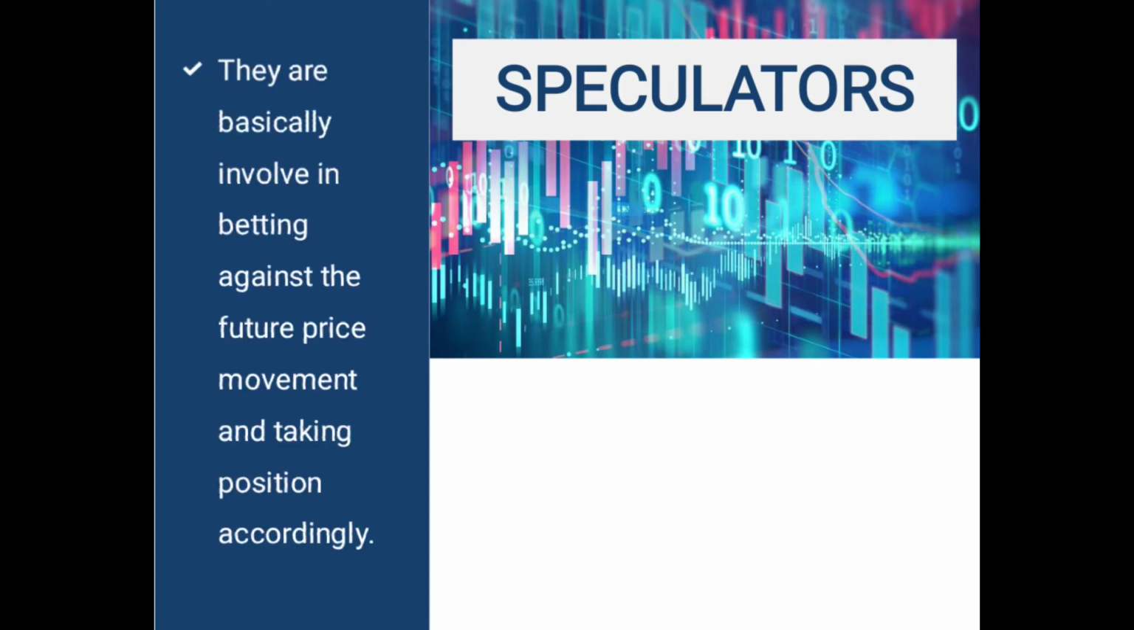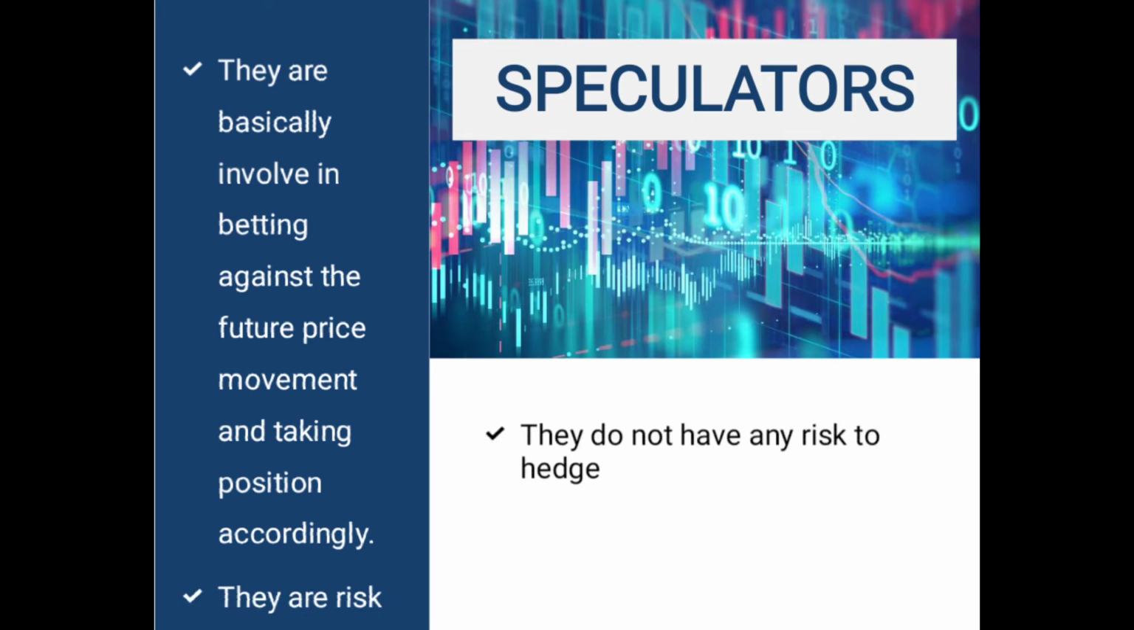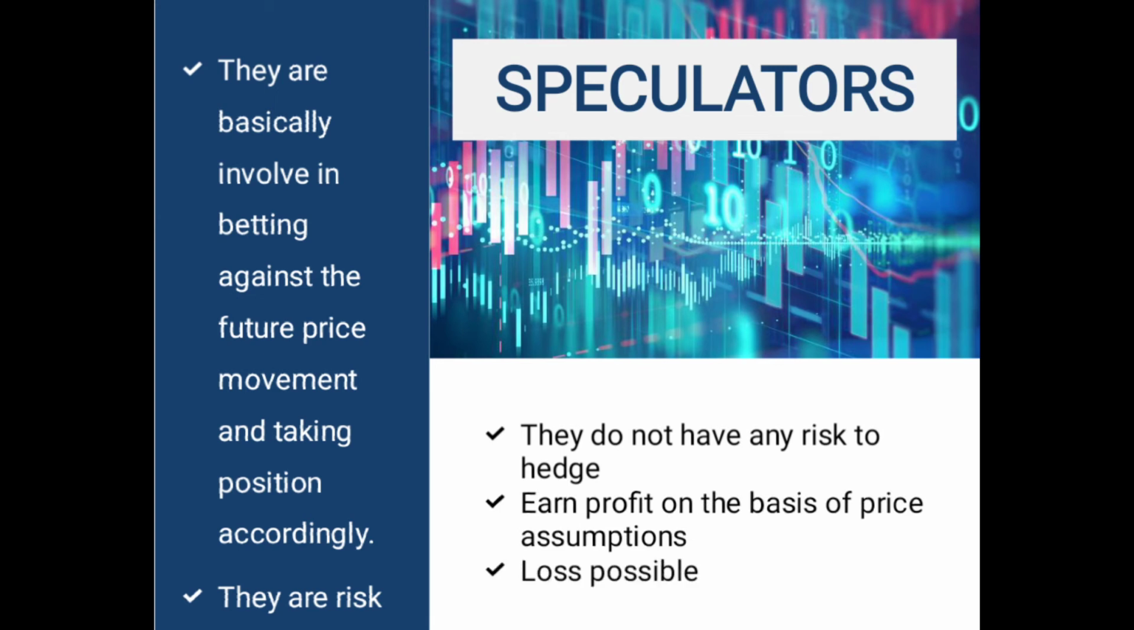The next participants of the derivative market are the speculators. They are basically involved in betting against the future price movement and taking positions accordingly. They are the risk takers. They do not have any risk to hedge, and earn profit on the basis of price assumptions. Loss is possible for them.